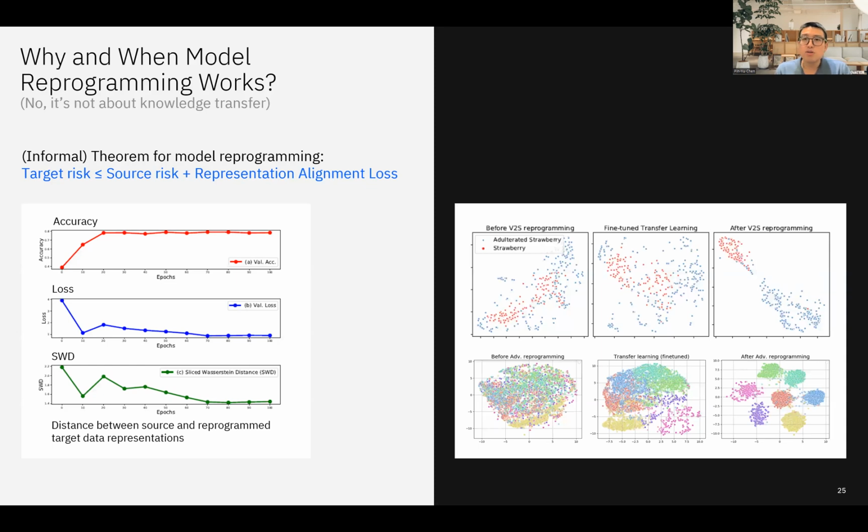On the right, we are showing a visualization of these representations. On the left is before reprogramming, where the raw data are hardly separable in the source domain representation. If you use transfer learning, which is the middle column, you see some separation, but still not perfect. While on the right, if you do reprogramming, now the target domain data sets can be well separated, and therefore we get good accuracy when we do classification on the reprogrammed representations.